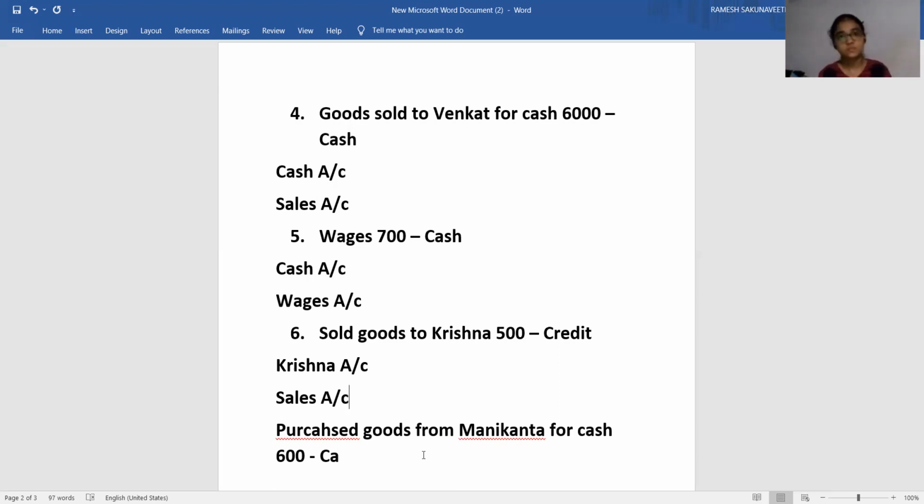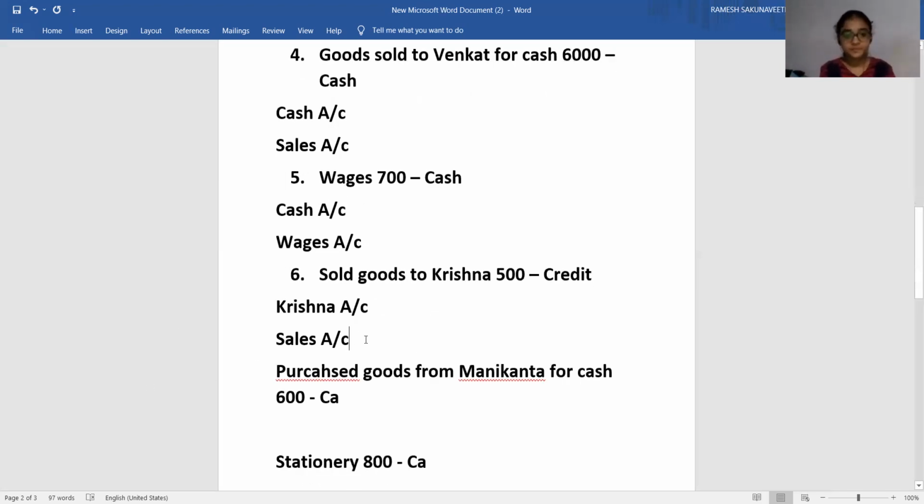In case of cash transaction, compulsorily cash account will come. Another account you have to identify. In case of credit transaction, person's name will be given. That account will be influenced. Another account you have to identify. See why we are doing like this: one account is to be debited, another account is to be credited. For that we are identifying this.